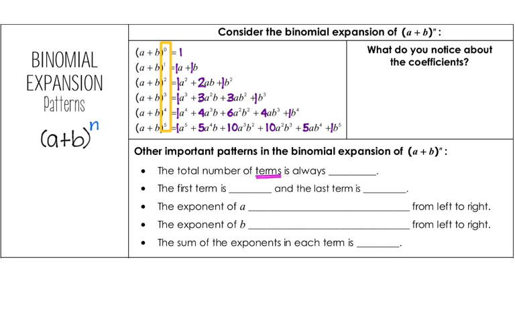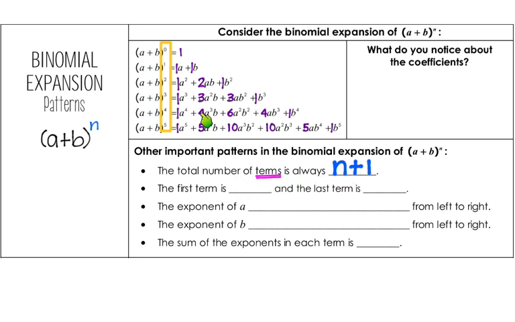Now, the number of terms when we multiply out a binomial expansion: to the 0 degree, there was 1 term. To the first degree, there were 2 terms. To the second degree, there's 3 terms. And so there's always 1 more term than the degree of the expansion.